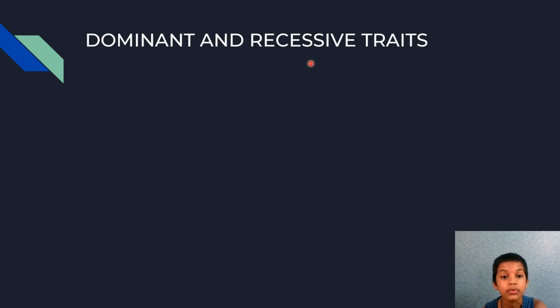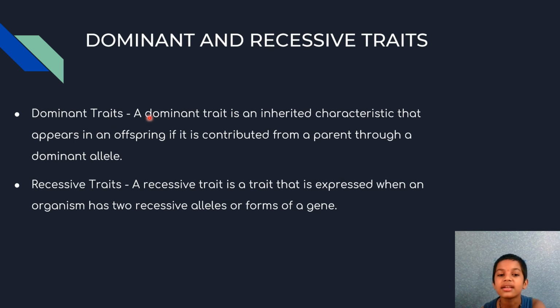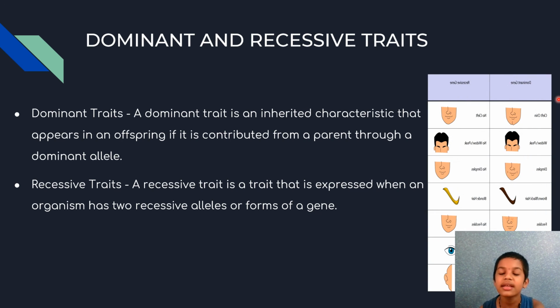Dominant and recessive traits. Dominant traits. A dominant trait is an inherited characteristic that appears in an offspring if it is contributed from a parent through a dominant allele. Recessive traits. A recessive trait is a trait that is expressed when an organism has two recessive alleles, or forms of a gene. Here is an image of dominant and recessive traits.